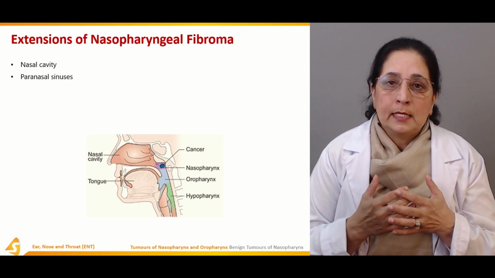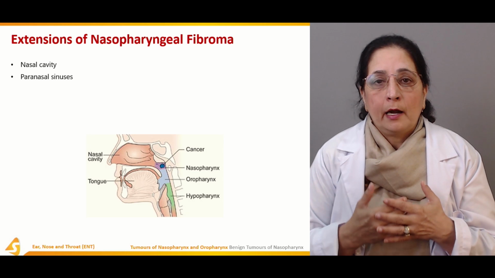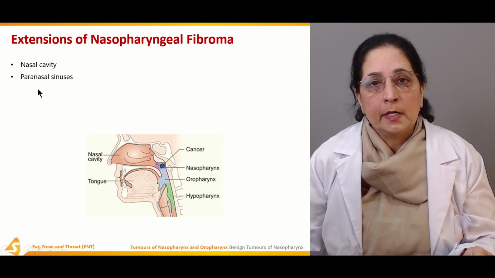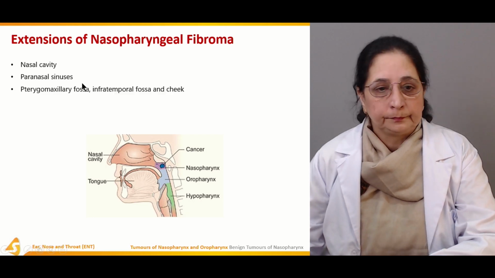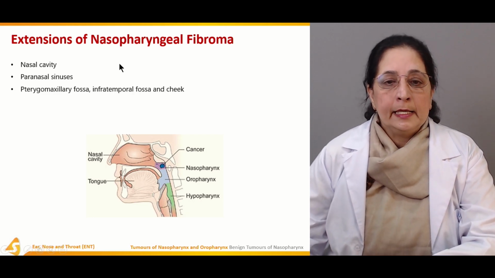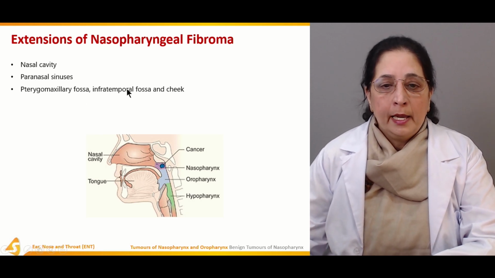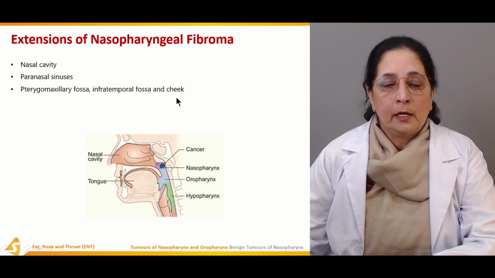So this tumor can extend to the paranasal sinuses also. And then it can extend to the pterygomaxillary fossa, infratemporal fossa, and cheek.